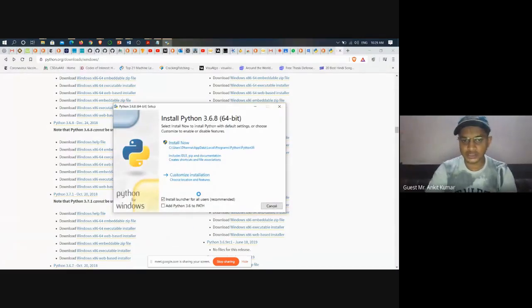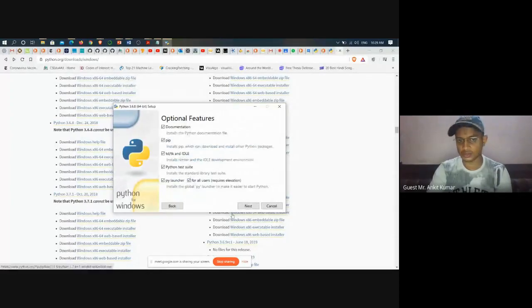Alright, so the first thing that you have to make sure is you have to add Python 3.6 to path. Okay, what this does is it adds Python interpreter to the computer environment, and it enables you to run your Python program using command prompt, which is a part of your curriculum in order to learn how to use Python on the command prompt. Okay, how to work with Python using command prompt. So you have to add Python 3.6 to path, and then you have to choose custom installation. Okay, I'm going to go ahead with custom installation.